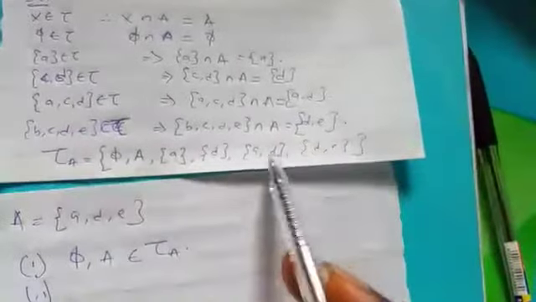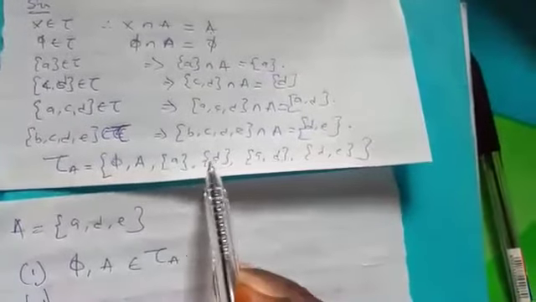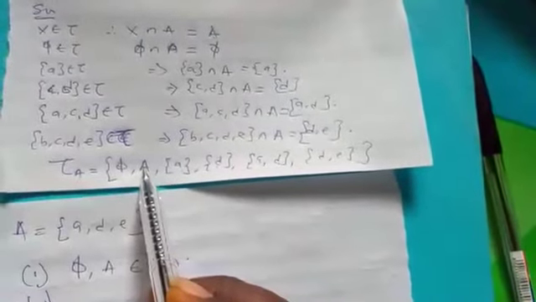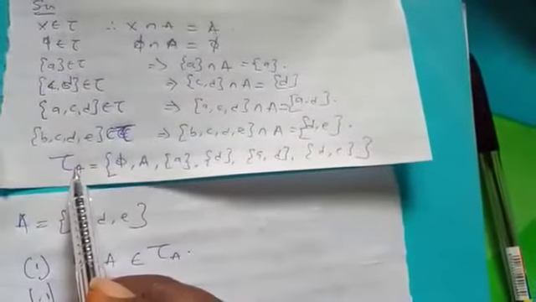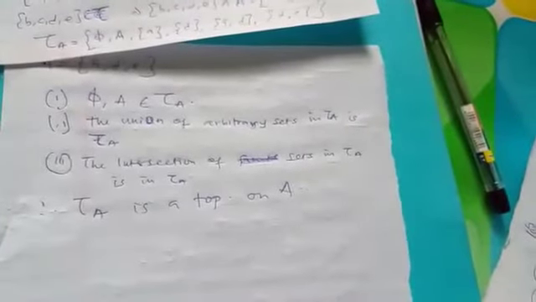If you match these unions together, this is ADE. And ADE, although it's not written here, this our A simply means ADE. That means it's still in tau A. So we can say that the union of arbitrary sets in tau A is in tau A. In fact, intersection is also there. If you find the intersection of any of these, you see that the answer will still be inside this place. Therefore, we can say that tau A is a topology on A. And that completes the proof. So we'll meet in our next video for the continuation of this topological space.